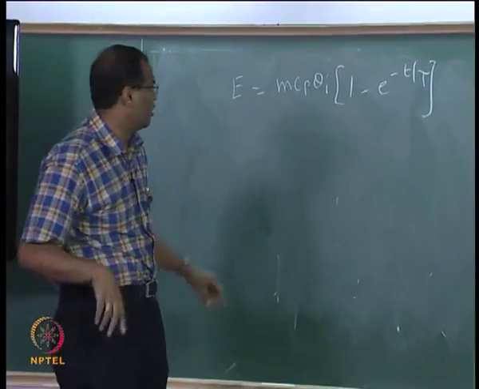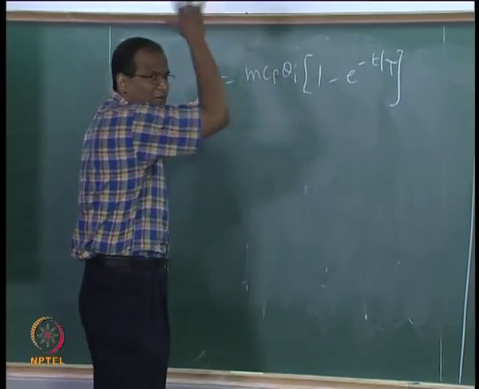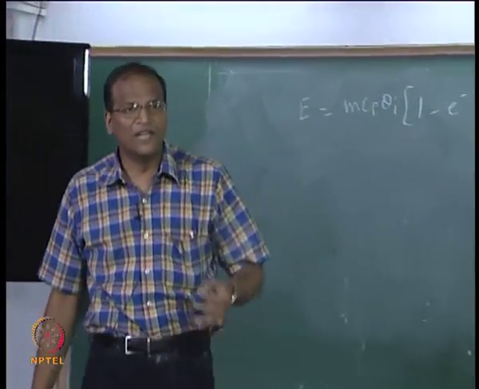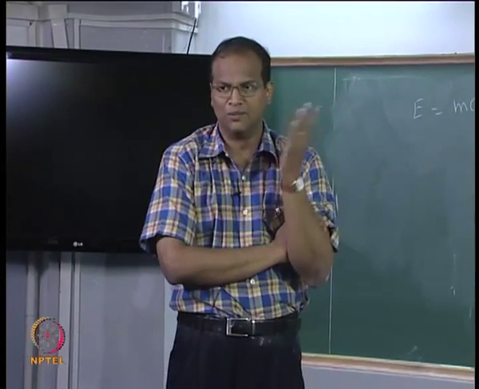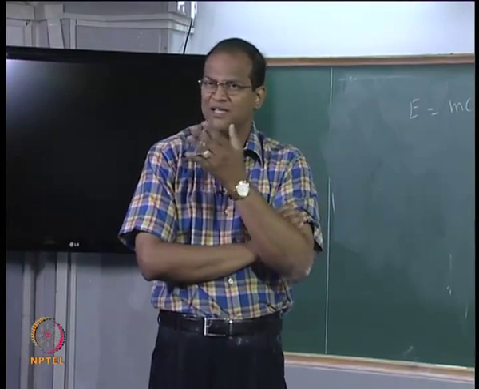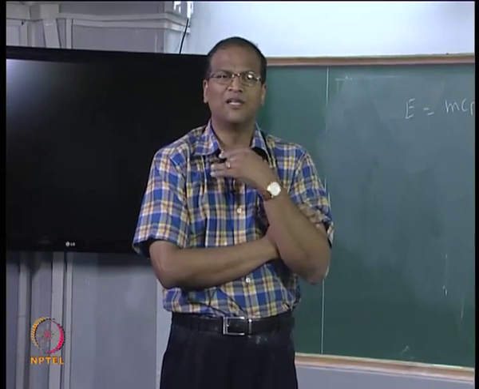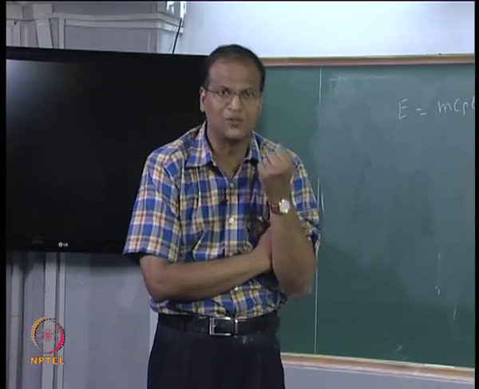So E takes on a value between 0 and mCp theta i. From the E itself you can find out what will be the average temperature of the body during the cooling process. The average temperature is the temperature itself, but this average temperature is an important concept if spatially also the temperature is changing.